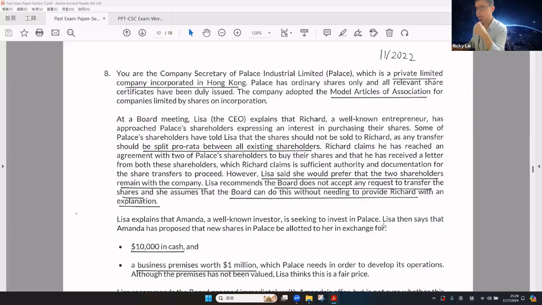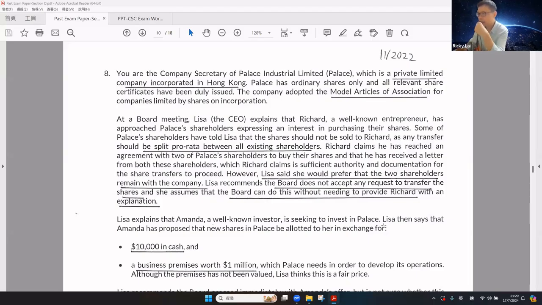Some shareholders have told Lisa that the shares should not be sold to Richard, and that any transfer of shares shall be split pro rata between all existing shareholders. Richard claimed that he has reached agreement with 2 of them to buy the shares and that he has received a letter from both these shareholders, which Richard claimed is sufficient authority and documentation for the share transfer to proceed.